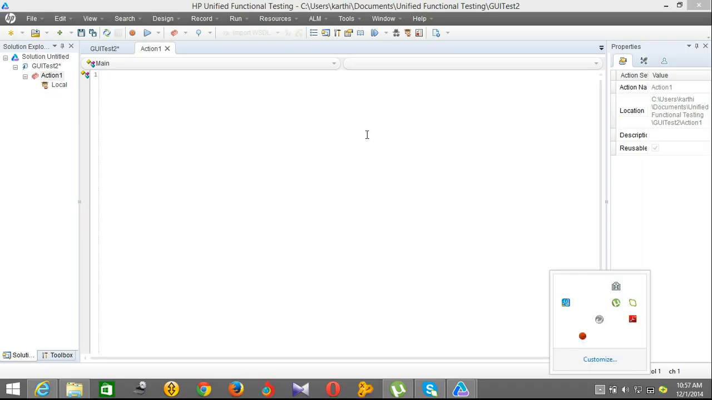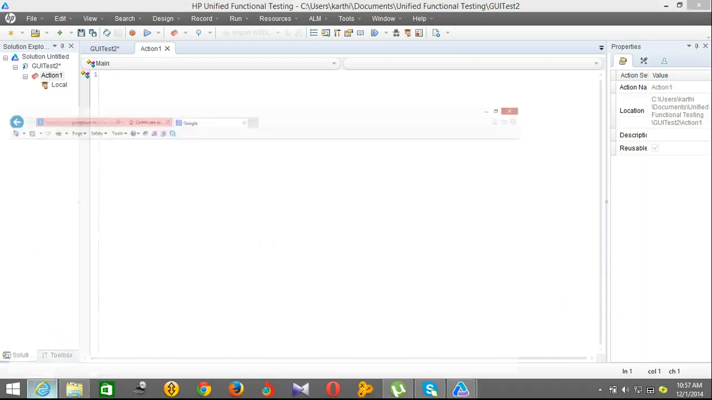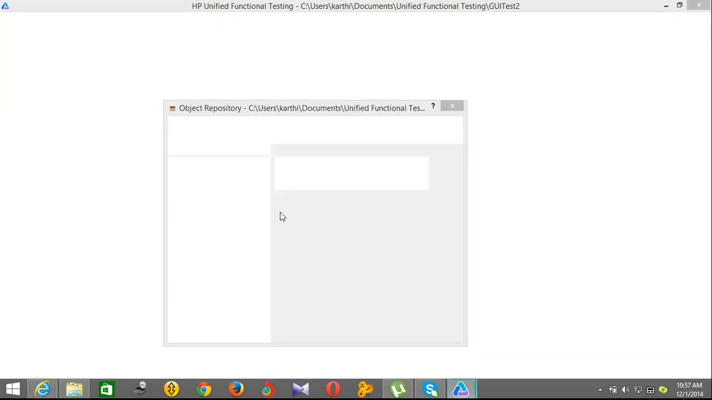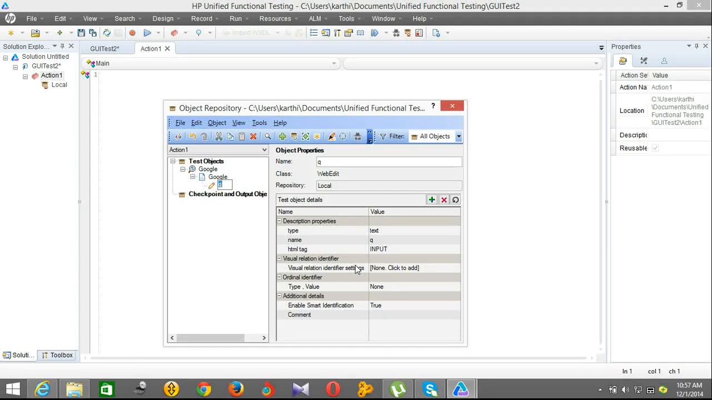Today we are going to see about the object repository, how to use the object repository. First I am pressing Ctrl R, or you can go to Resources, Object Repository. I am adding the object for the Google page as search button. I am renaming it as search button. So I am adding the Google search button as Google search.